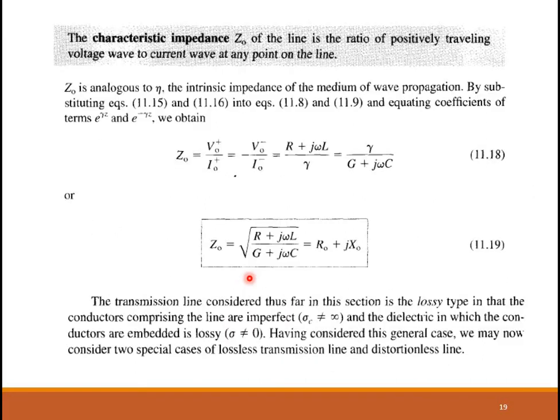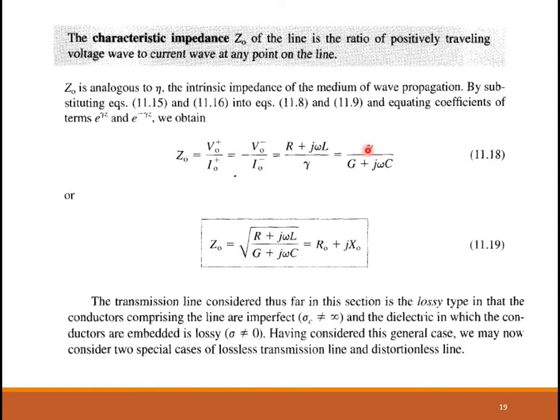Now, another important parameter with regard to transmission line propagation is Z0. Z0 is referred to as the characteristic impedance of the line. It is defined as the ratio of the positively traveling voltage wave to the current wave at any point on the line. So this is the definition, V0 by I0, either plus or minus. This characteristic impedance is analogous to the intrinsic impedance which we studied earlier for wave propagation.